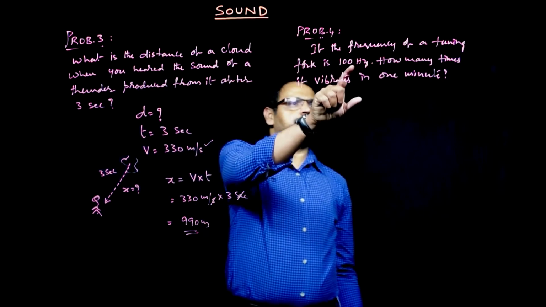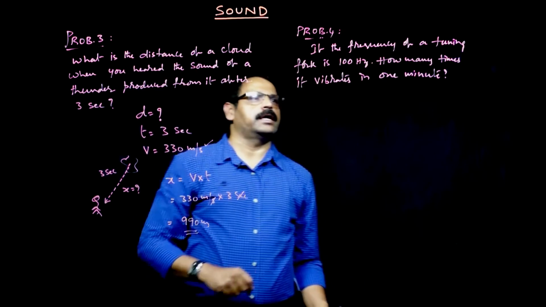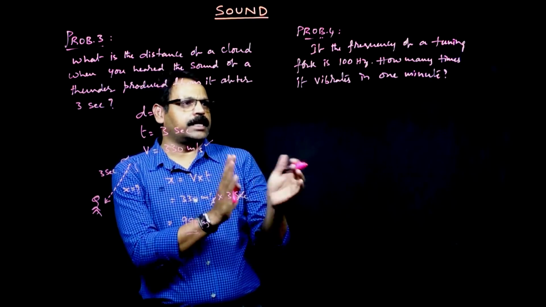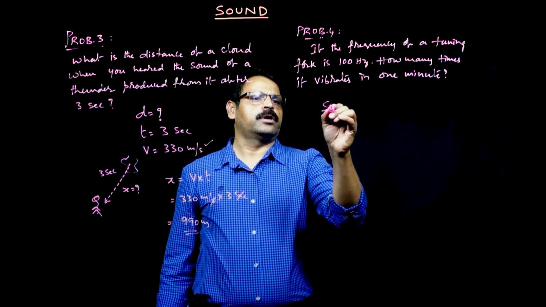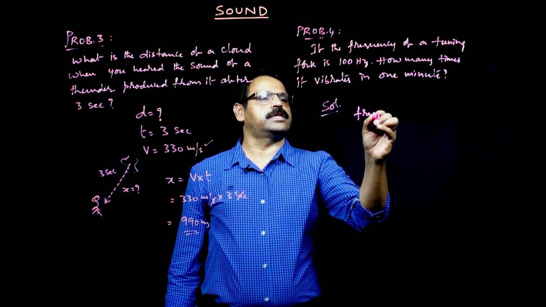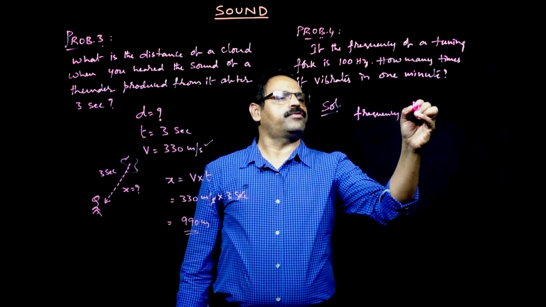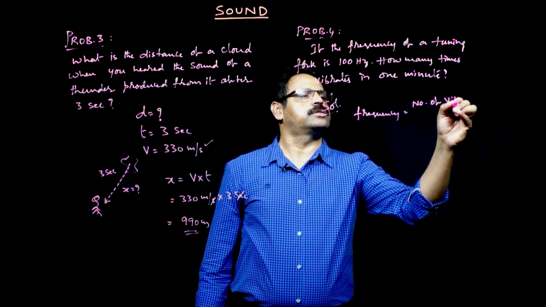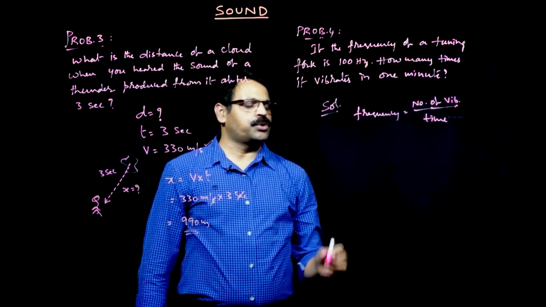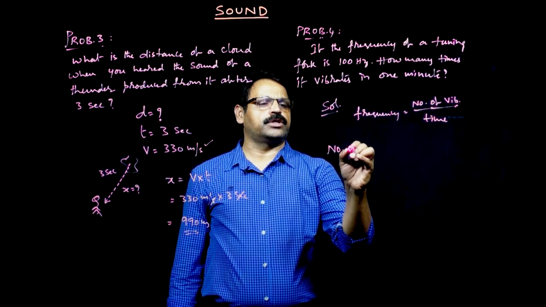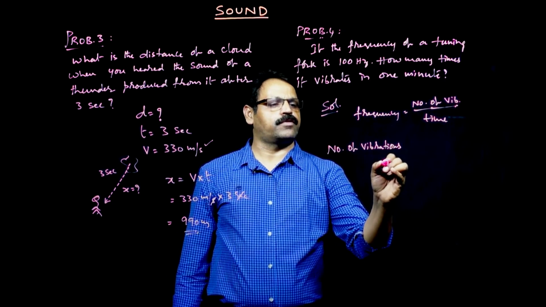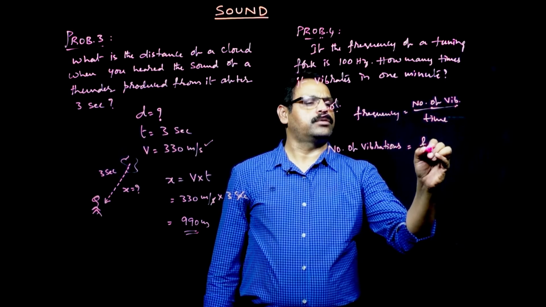That means frequency is given and time is given, and he is asking for the number of times it is vibrating, the number of vibrations. Therefore, you can easily solve this from the formula: frequency is equal to number of vibrations per second, that means number of vibrations divided by time. So the number of vibrations equals frequency into time.